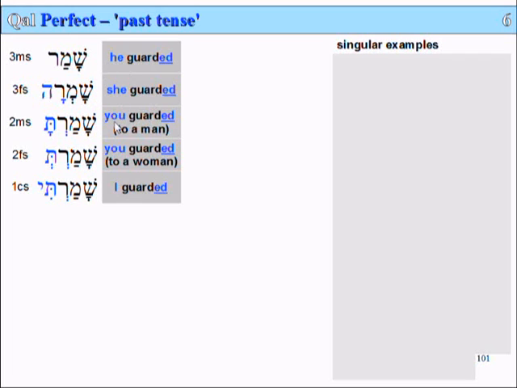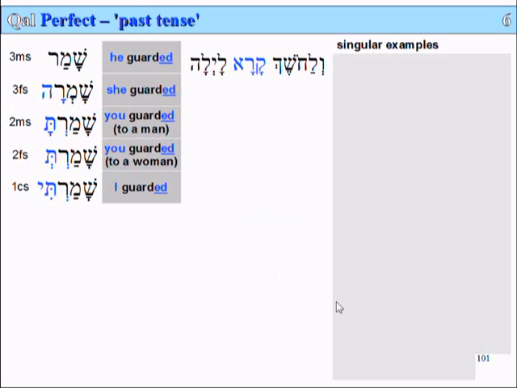He guarded, she guarded, you guarded to a woman, or I guarded. They're singular examples. Past tense. This is the Qal Perfect Past Tense verb form. In lesson 7, we'll have a look at the future tense verb form, the Qal Perfect, future tense.